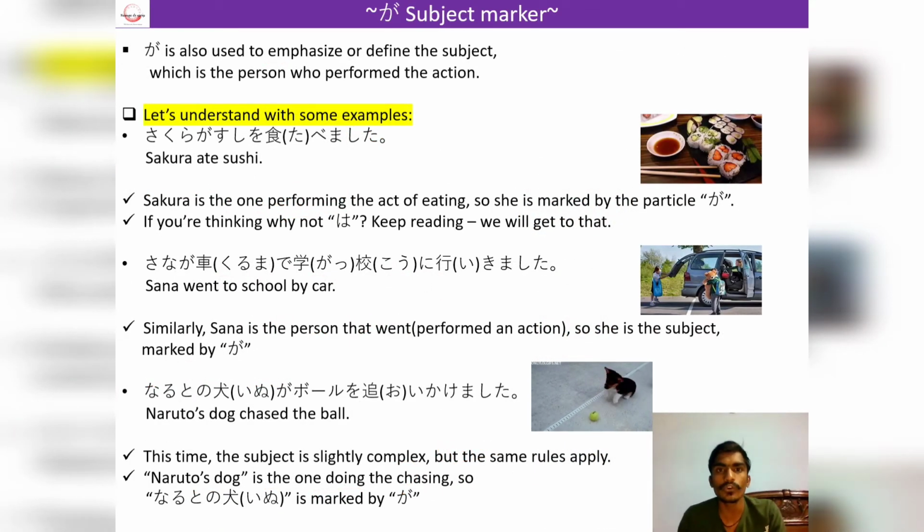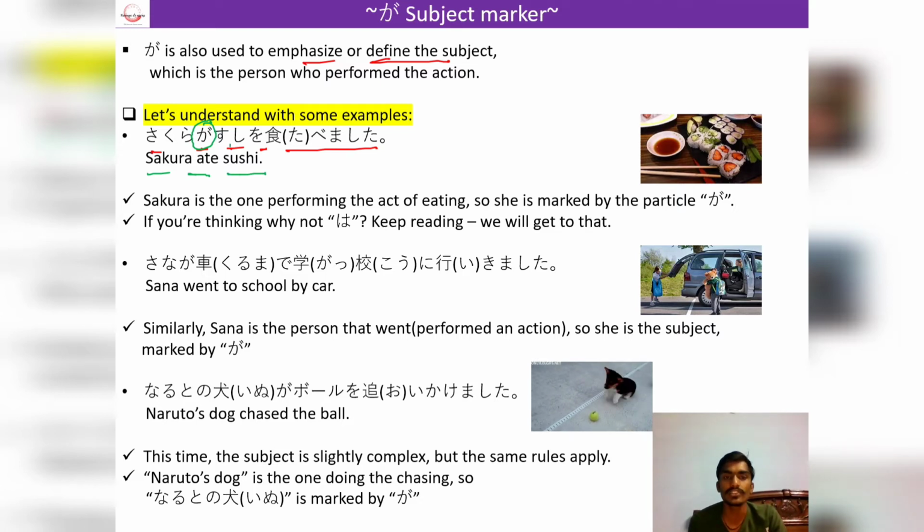Guys, another use of the ga particle is to emphasize or define the subject. The person who has performed the action, to emphasize that person we will use the ga particle. For example, Sakura ga sushi o tabemashita. Here we are emphasizing Sakura by using the ga particle, which means Sakura ate sushi.